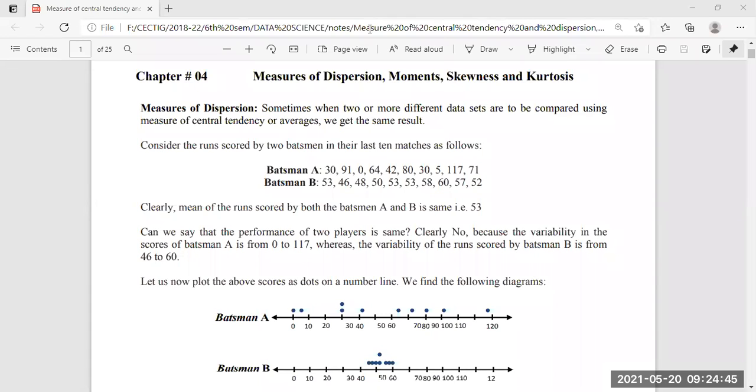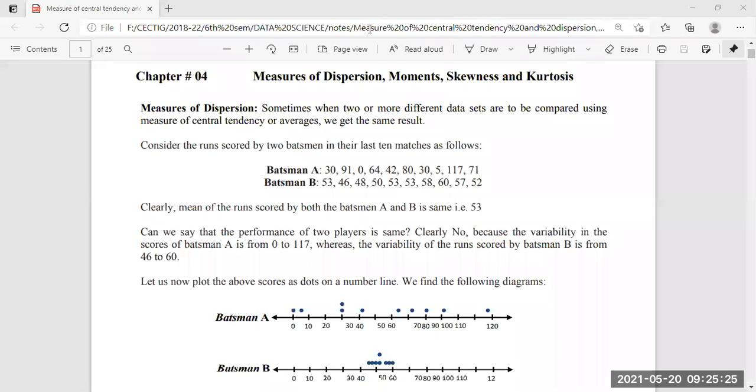So two data sets of two batsmen are given, and we find the mean of those data. We get the same result, 53, for batsman A, and the same for batsman B, 53.